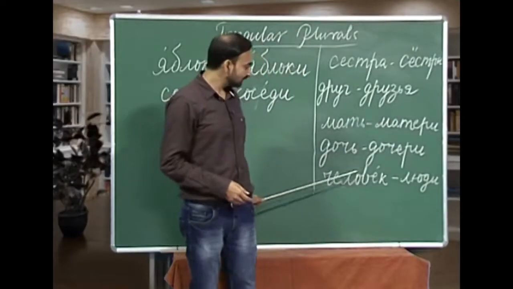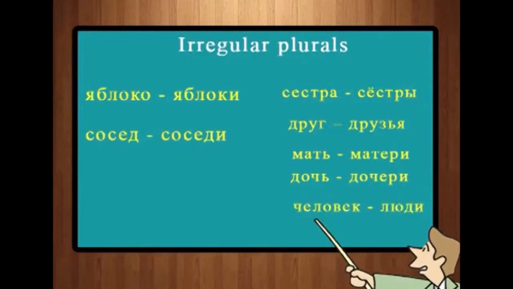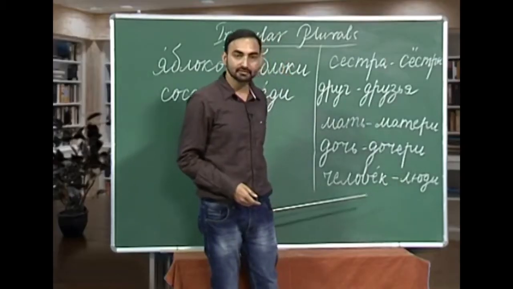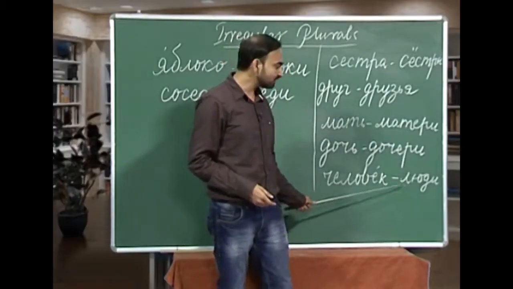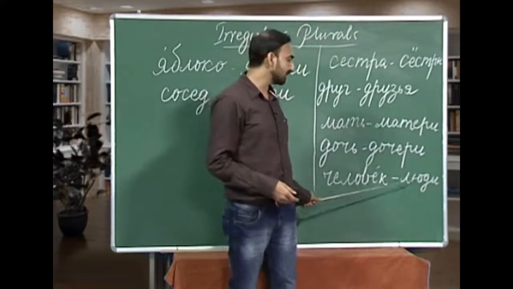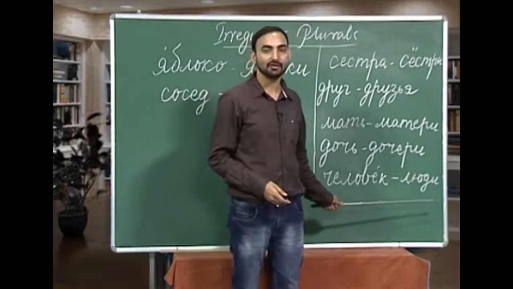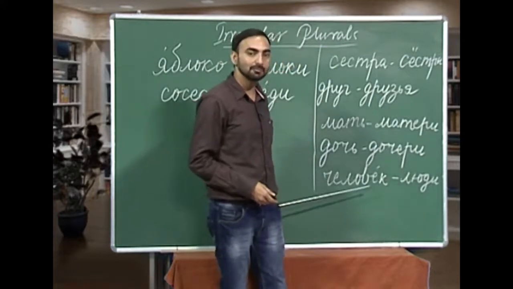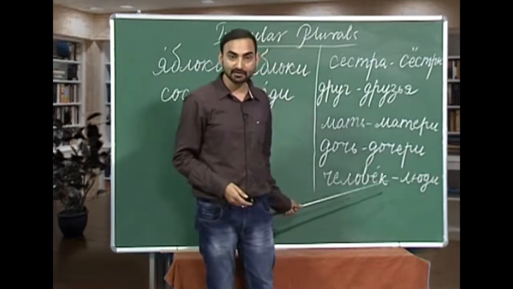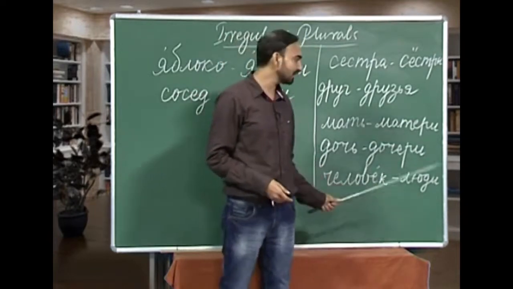Now, come to the last word that I have written, chilavek. Chilavek is human being or man. And what is the plural of chilavek? Liuji. As you can see, this liuji has nothing to do with chilavek. This is altogether a different word. You have to memorize this, of course, because without doing so, you will not be able to form the plural of chilavek. Chilavek, liuji, ribyonak, dechi, and so on. There are some more examples.